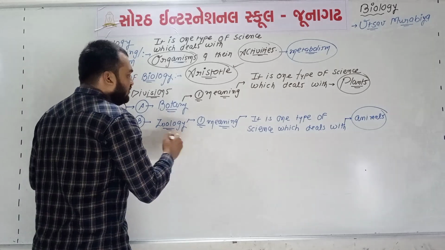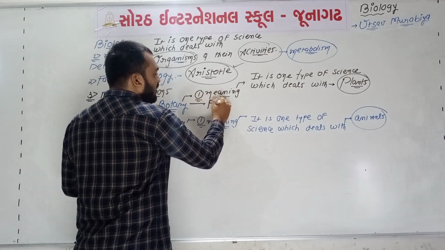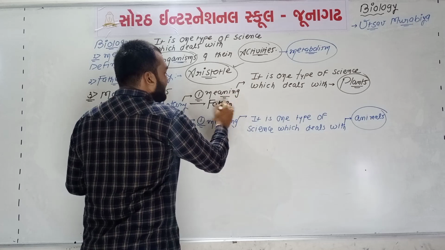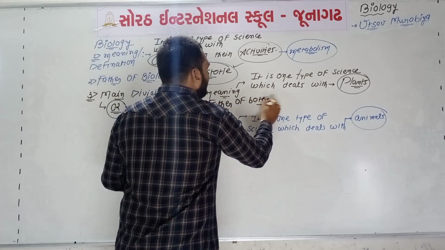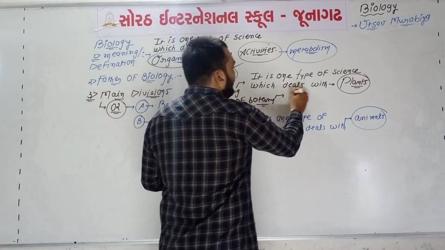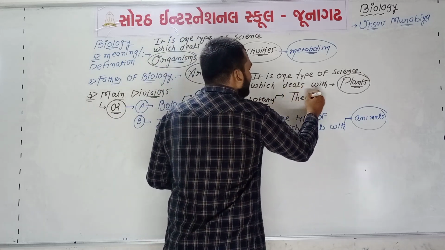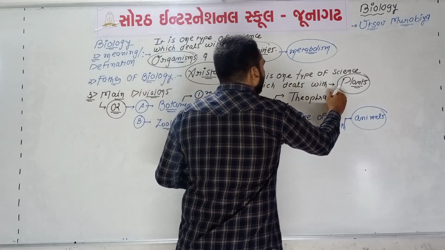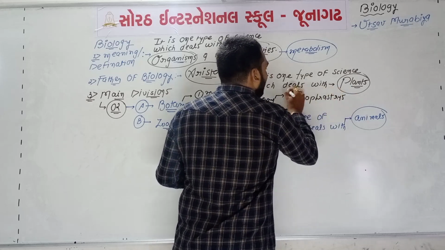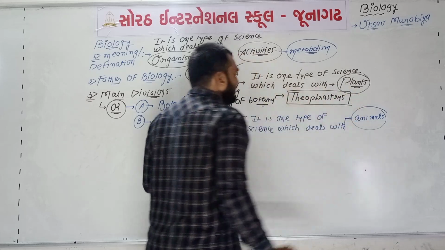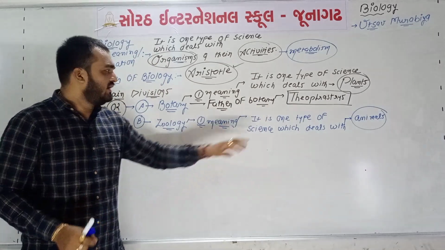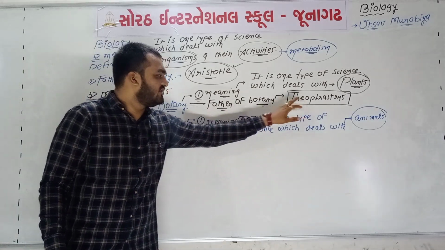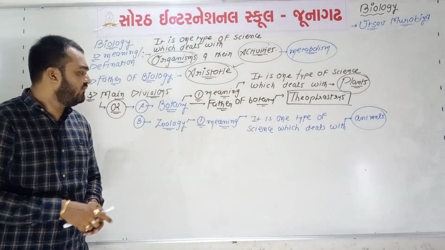If we talk about the father of botany, then the father of botany is Theophrastus. Theophrastus is known as the father of botany. So see here, we have a new name. The name is Theophrastus. So this Theophrastus is known as the father of botany.